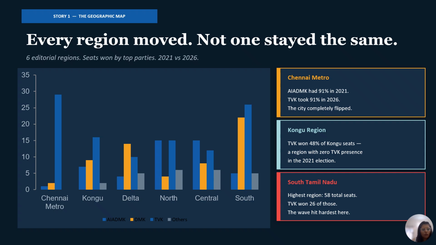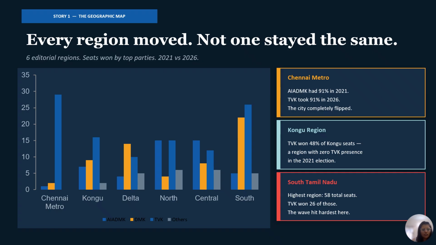In the Kongu region, TVK won 48% of seats, in a region where TVK had literally zero presence in 2021. And South Tamil Nadu, the largest region by seat count, TVK won 26 of 58 seats there. And the wave hit hardest in the south.